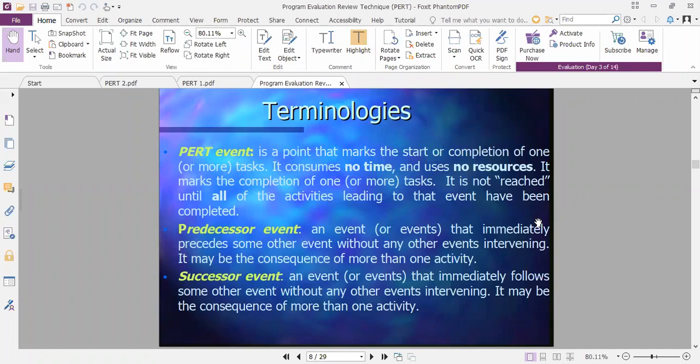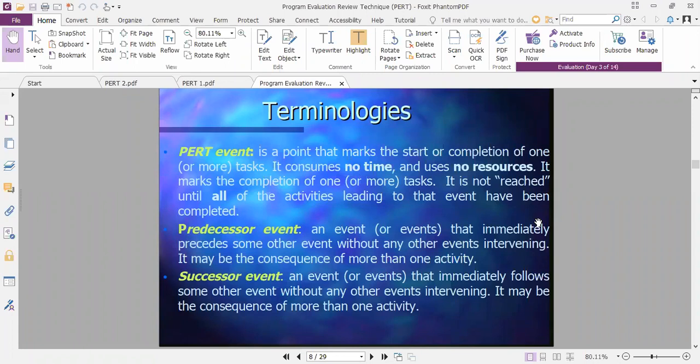It may be the consequences of more than one activity. So you are knowing what the early events are, that is called predecessors. What the next events are, these are called successors. A successor event is an event or events that immediately follows some other event without any other events intervening. It may be the consequence of more than one activity. So your successors may again be two or three.